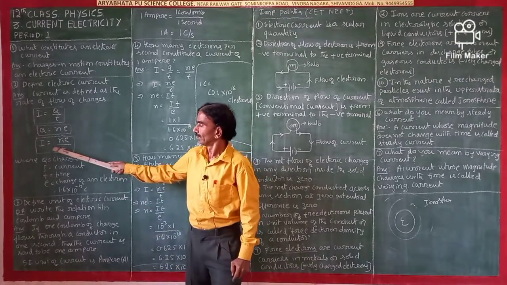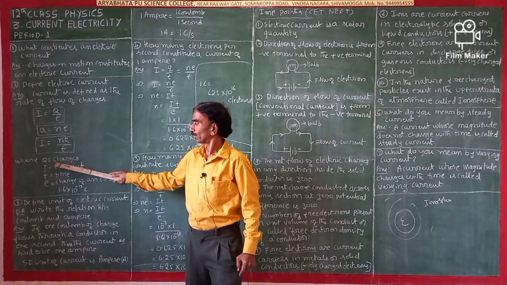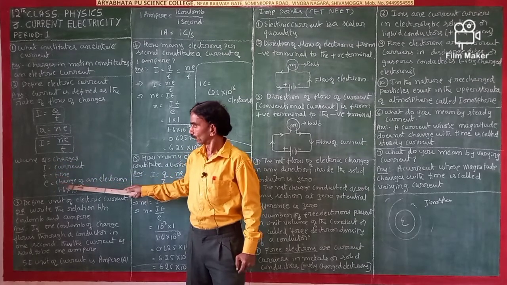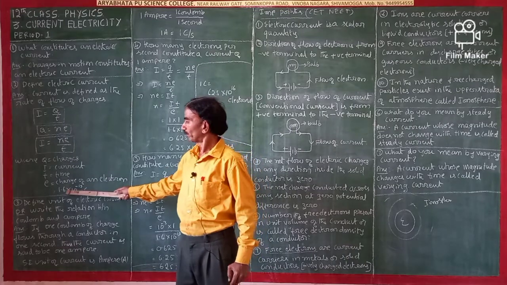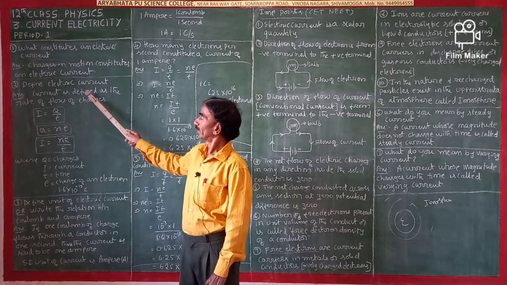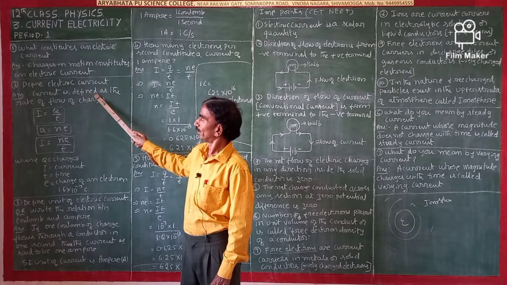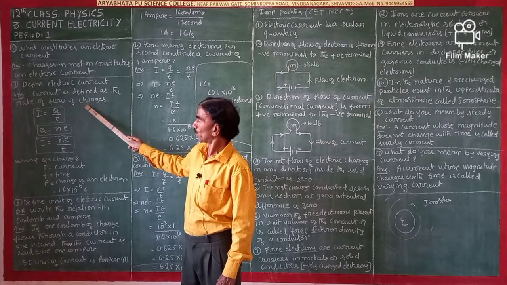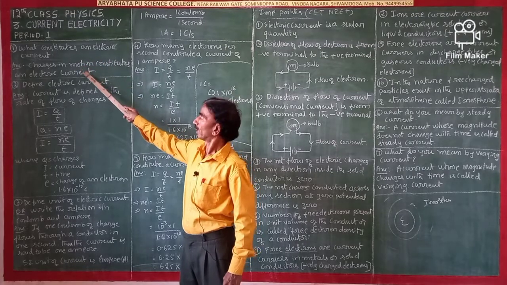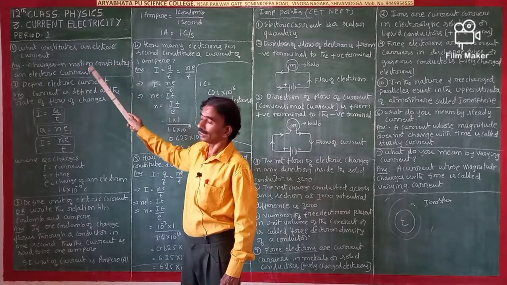So in the same way, I is equal to Ne by T, where I is current, T is time, and e is the charge of an electron, that is 1.6 into 10 to the power of minus 19 coulomb. So, define current. Current is defined as the rate of flow of charges. What constitutes an electric current? Charges in motion constitute an electric current.